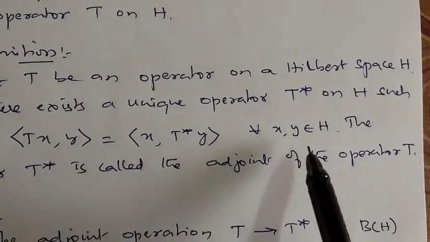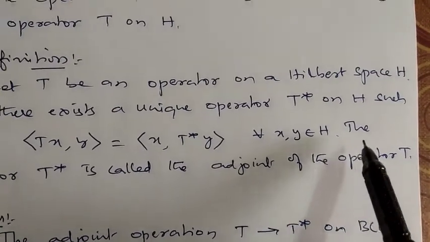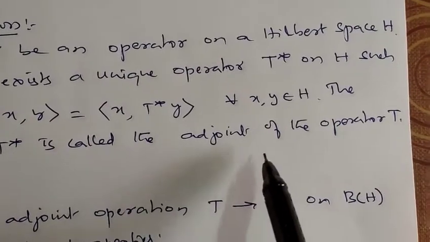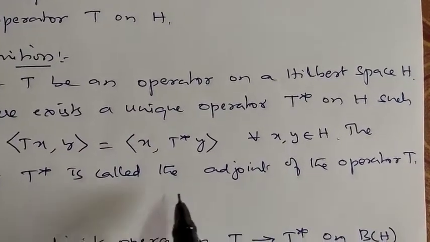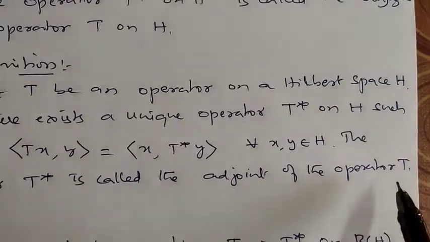This holds for every X, Y in H. This operator T star is called the adjoint of the operator T.